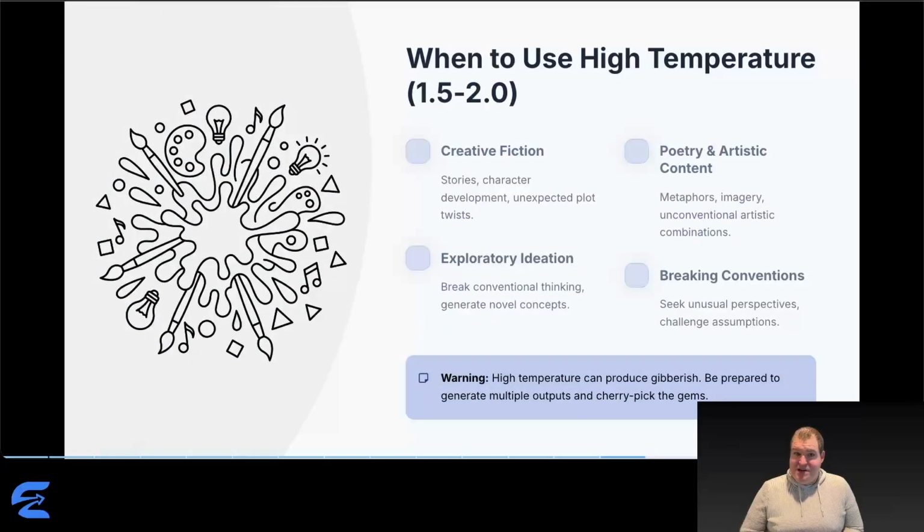And high temperature is for when you explicitly need creative exploration. Fiction writing where unexpected plot twists are valuable. Poetry and artistic content where unusual combinations might be brilliant. Radical brainstorming where you want to break out of conventional patterns. But be warned, high temperature produces a lot of garbage alongside the gems. You'll need to generate multiple outputs and cherry pick the good stuff.